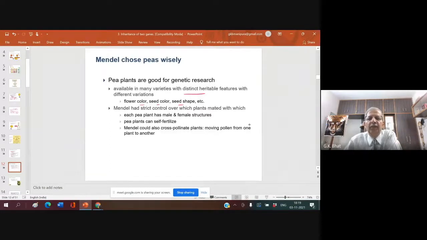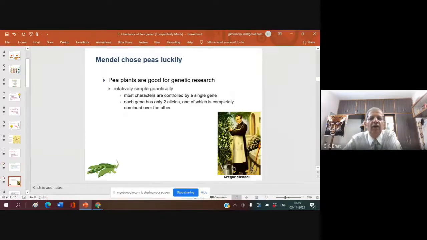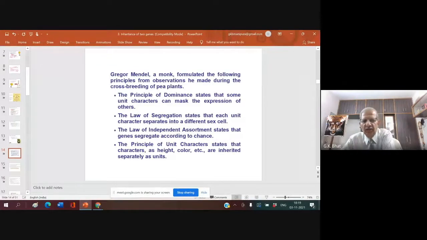Each plant has male and female structures. Pea plants can self-fertilize. Mendel could also cross-pollinate plants, moving pollen from one plant to another. Most characters are controlled by a single gene. Each gene has only 2 alleles, one of which is completely dominant over the other. These are all what made Mendel most successful. Please take a screenshot of this.